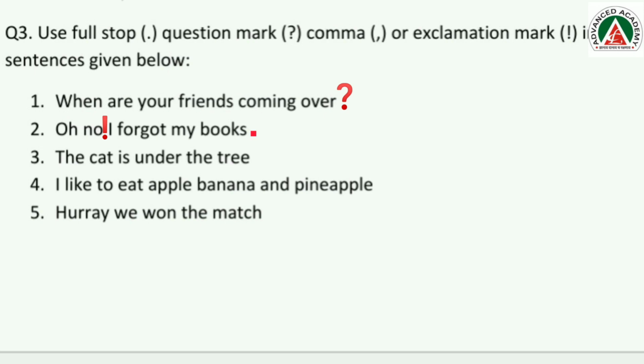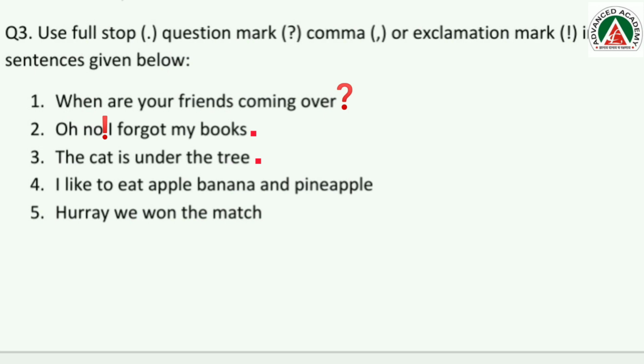Now the third one is, the cat is under the tree. Cat पेड़ के नीचे है. So, what are you going to do in this one? It is a sentence, right? So, what do we do in sentences? We put a full stop at the end of the sentence, right? So, we will put a full stop.